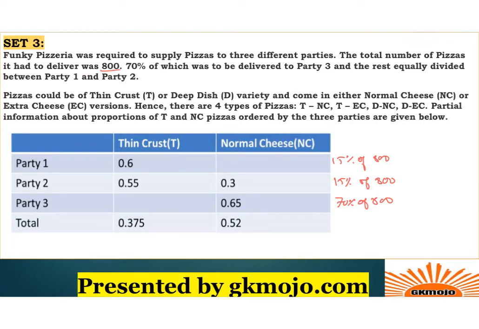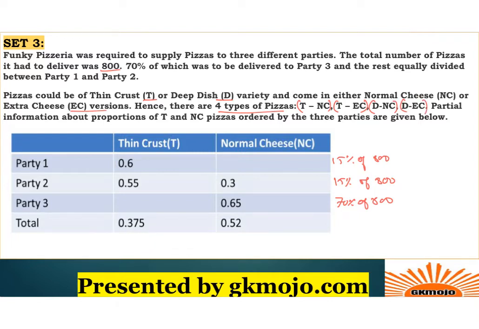Pizzas could be of thin crust or dip dish variety, and come in either normal cheese or extra cheese. So there are 4 variations, 4 different types of pizza. First, thin crust normal cheese, thin crust extra cheese, dip dish normal cheese, and dip dish extra cheese. So there are 4 possible combinations.